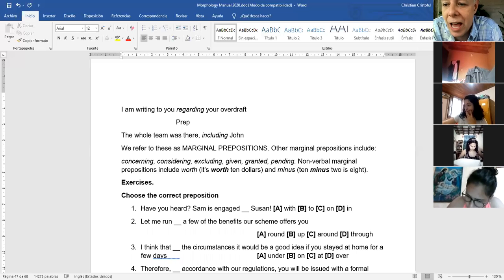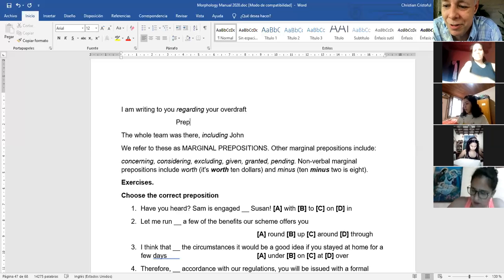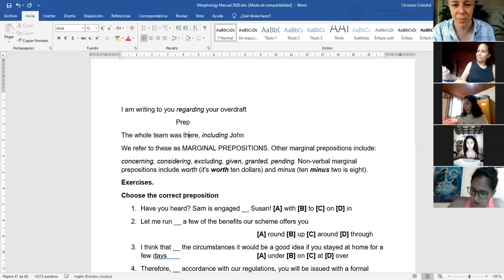Verbs use the ing form every time they are in present or past continuous. But in this case, I am writing to you regarding your overdraft. The regarding part is not present continuous. Writing is present continuous. That's why this is called a marginal preposition.